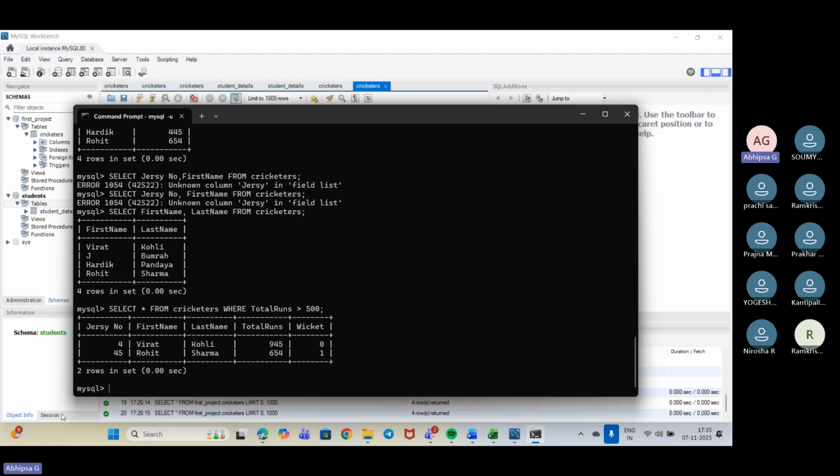Okay, so now for the next example, if we need to show the players whose first name is something, how will we do that? So again, select star from cricketers. Okay, so now I will be using where first name is equal to, suppose, Virat.